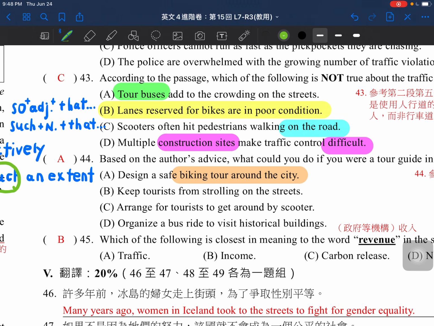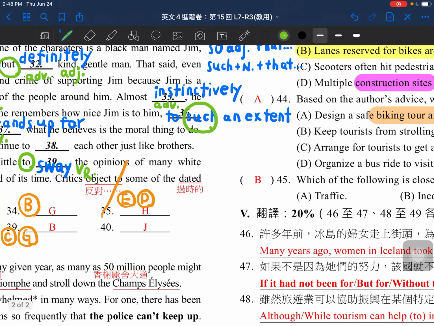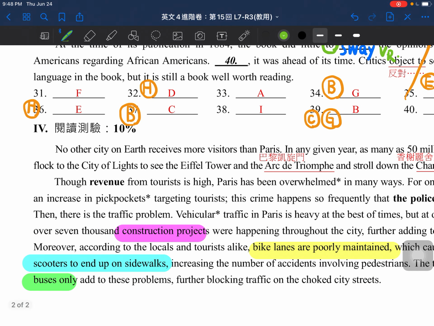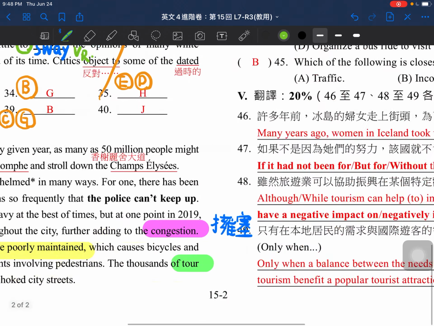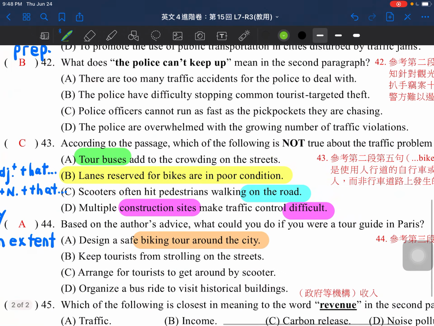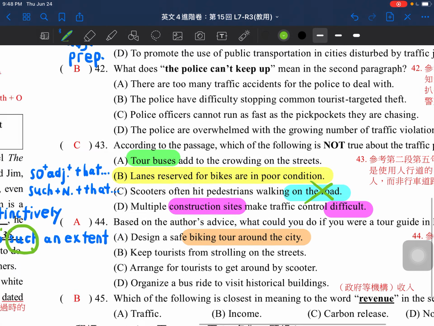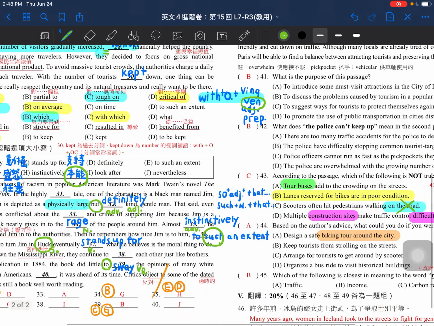Then for C, let's take a look at the one in blue. Scooters often keep pedestrians walking on the road. But actually, it's not about walking on the road, it's actually on sidewalks. So for this part, this will be the wrong one. It should be on the sidewalk.